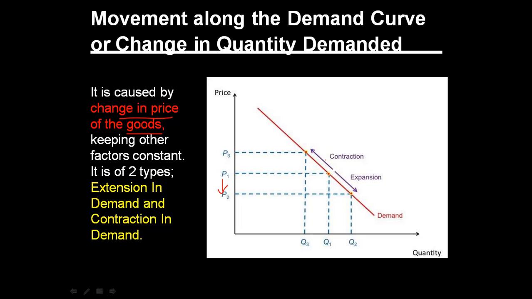When price was P1, expansion took place, and when price decreases, contraction took place. So this is the movement, and movement will always be there because of change in the price of the commodity.